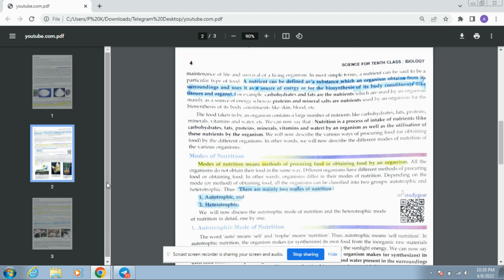We can now say that nutrition is a process of intake of food, intake of nutrients like carbohydrate, fats, protein, mineral, vitamin, and water by an organism, as well as the utilization of these nutrients by an organism.